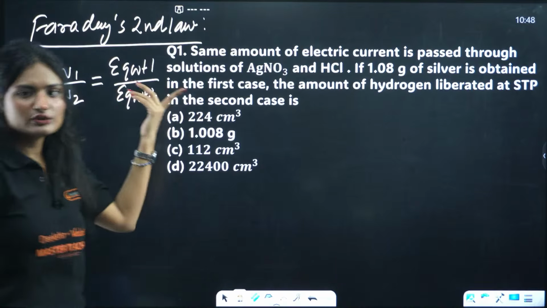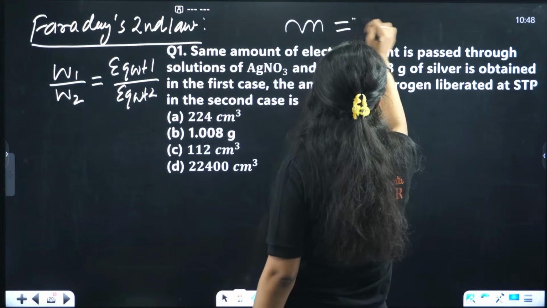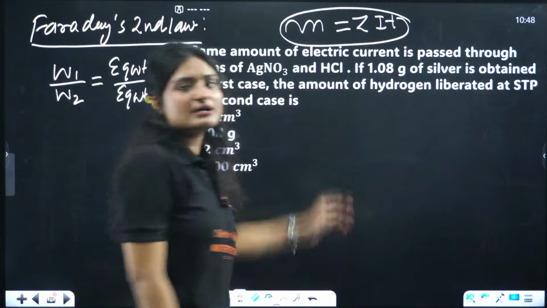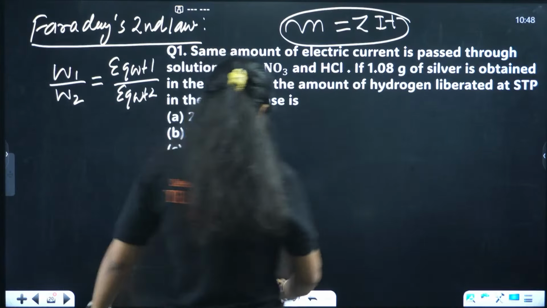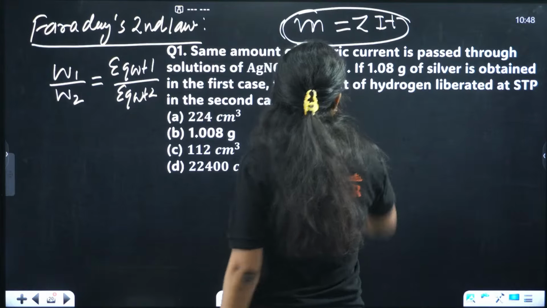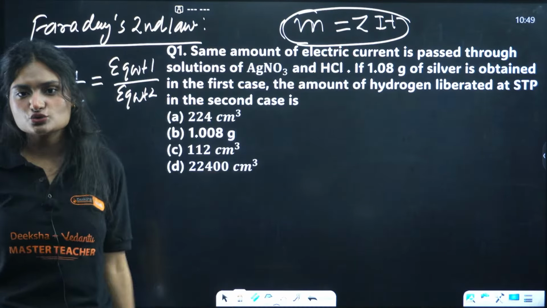Faraday's first law. What is Faraday's first law? Mass deposited will be directly proportional to the amount of charge. It is ZIT. In case of electrolysis, the mass deposited is directly proportional to the quantity of charge passed through the solution.